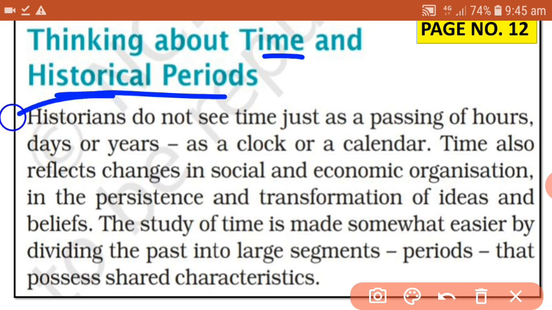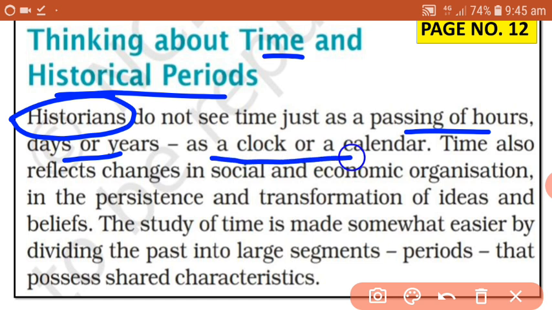So the first word, as you can find, historians. Historian means the people who write history, who study history. So historians do not see time just as passing of hours, days or years, means not concerned with a clock or a calendar. For them, the time also reflects the changes in social and economical conditions of the people.